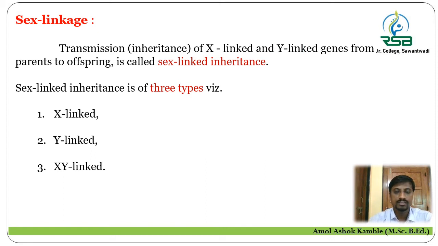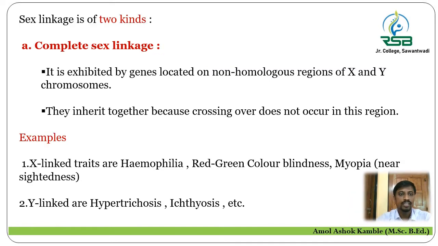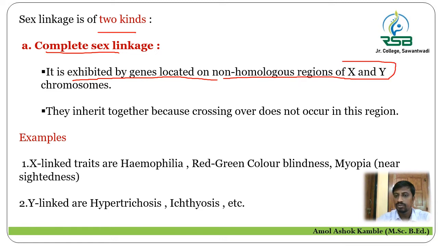Let us discuss the complete sex linkage, then incomplete sex linkage. In case of sex linkage, it is of 2 types. One is complete sex linkage, another one is incomplete sex linkage. What happens in complete sex linkage? It is exhibited by genes located on non-homologous region of X and Y chromosome.